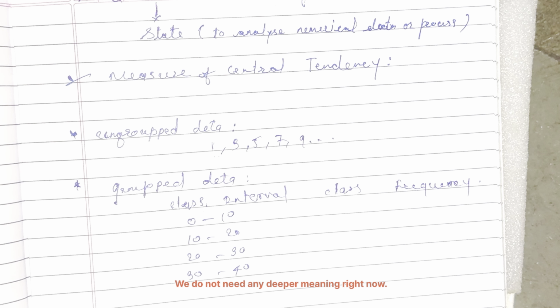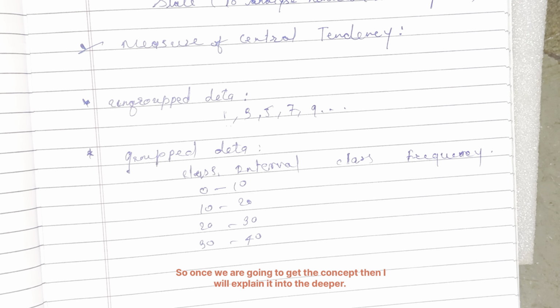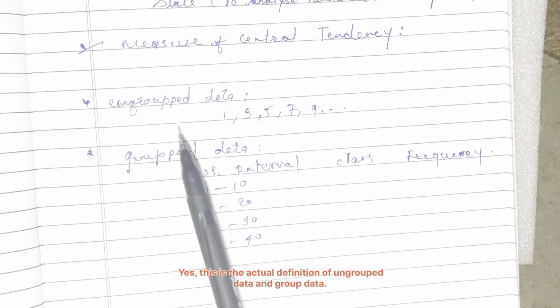We don't need any deeper meaning right now. Once we get the concept, then I will explain it deeper. There are some specific concepts like class mark and frequencies. These are terms we need for further understanding of the concept, but we will take that later on. This is the actual definition of grouped data and ungrouped data.